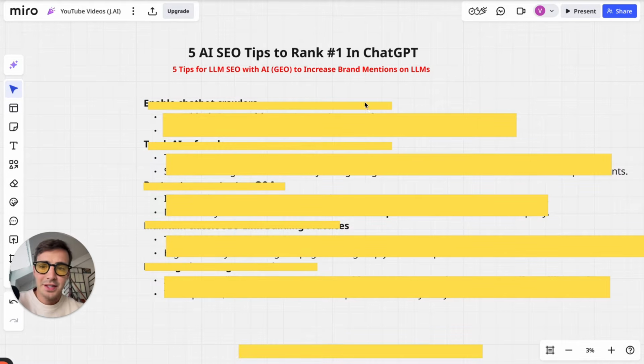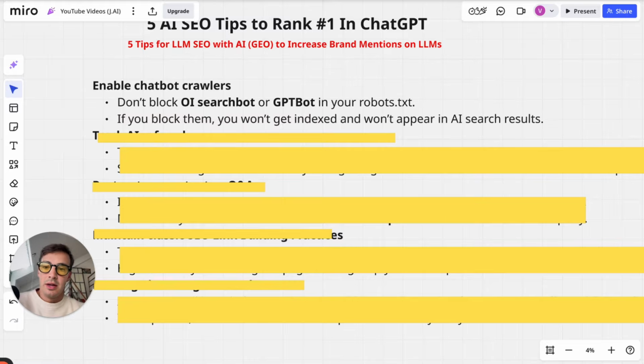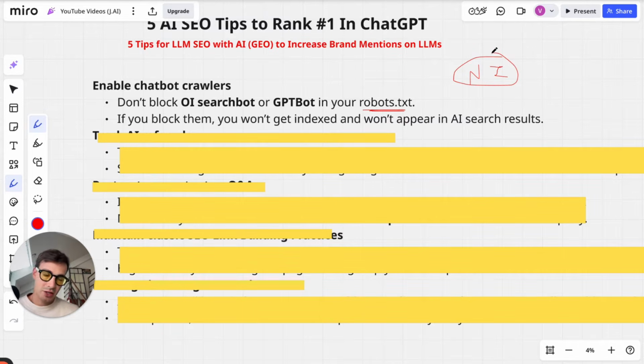So first things first, and this might seem like an obvious tip, but it's not very obvious, is enable chatbot crawlers. Don't block OpenAI search bots or Google bots or GPT bots in your robots.txt. Doing this is the same thing as setting your site as non-indexable on Google and Bing. Why would you set it to non-index? Doesn't make any sense. There are certain pages that should be non-index, like some internal pages or some specific review pages or maybe some secret product pages you don't want showing up on the SERPs. But most pages should be indexable.